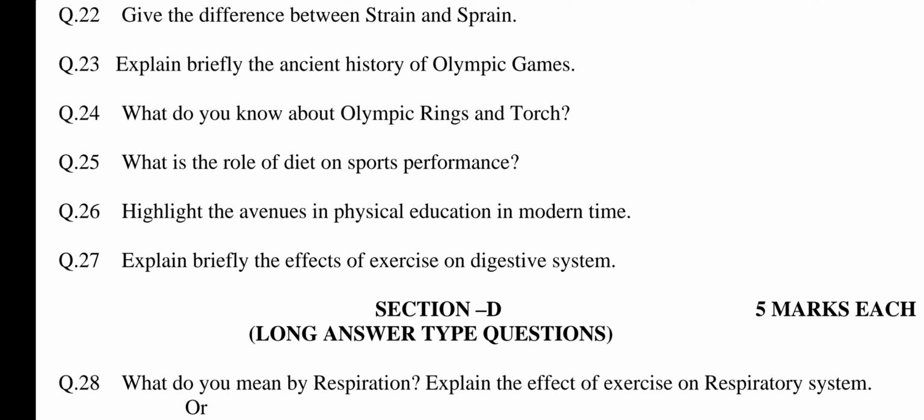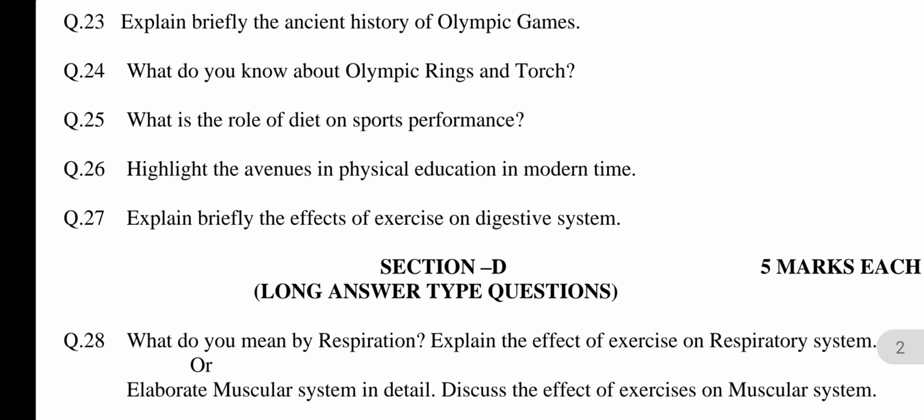Now, sprain. First point, it is the injury of ligament. 2, it occurs due to overstretching of the ligament or by twisting of the joint. 3, there is a rupture of ligament and tissues. 4, it can be mild, moderate or severe. 5, it is painful and it restricts the movements of the joint.